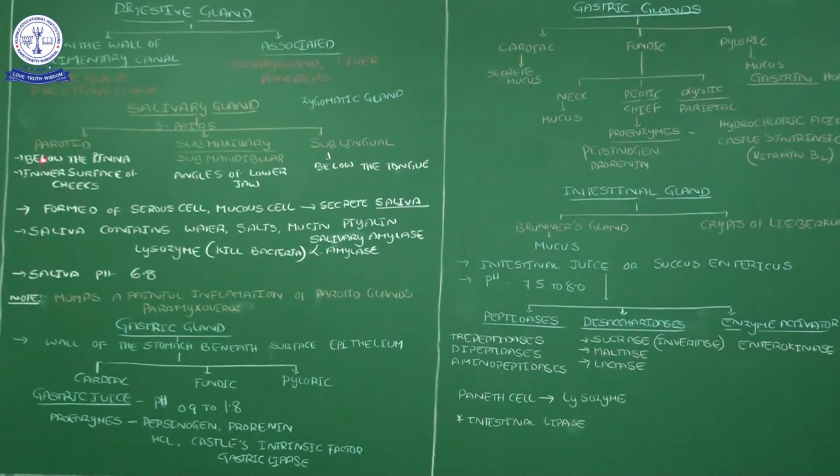One is the parotid gland, then the submaxillary gland. The submaxillary gland is also called the submandibular gland, and then the sublingual gland. These are the 3 pairs. Each gland is located in a different portion of the buccal cavity. The parotid glands are present below the ear pinna. Our external ear is what we call the pinna. Below the ear pinna, internally, on the internal surface of the cheek.